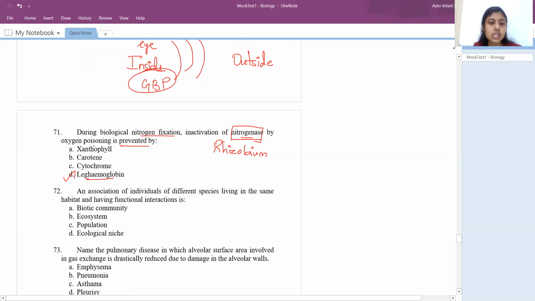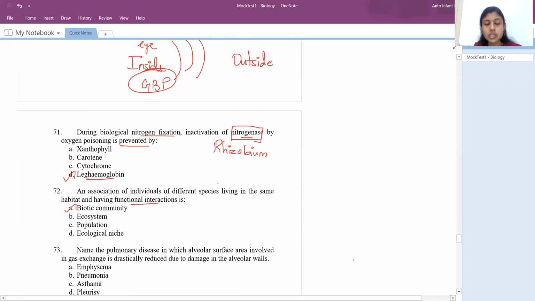Right. So next question. An association of individuals of different species living in the same habitat having functional interaction. So different species living in the same habitat, and they have interaction when it comes to the functional aspect. So we call them a biotic community.